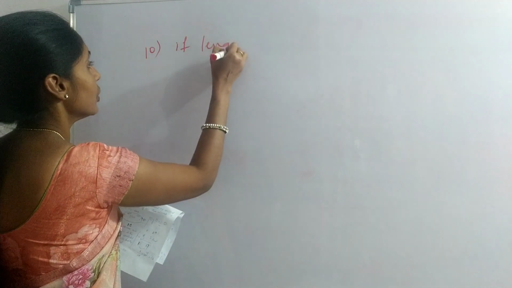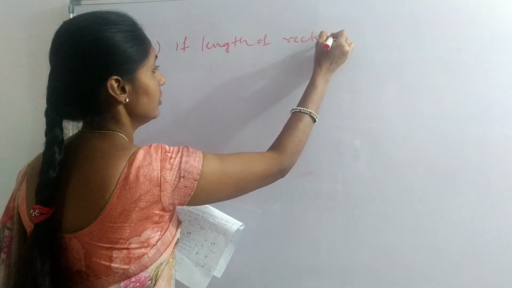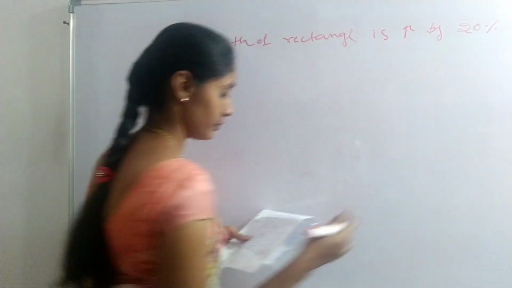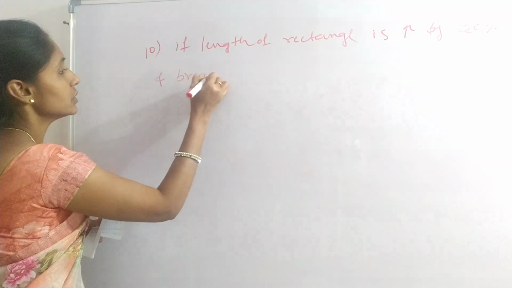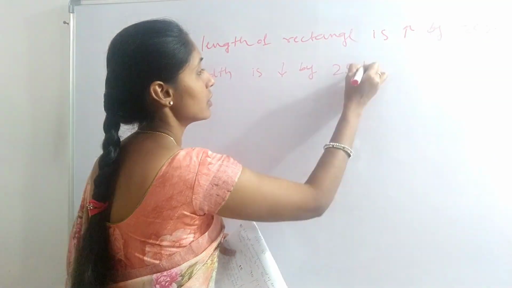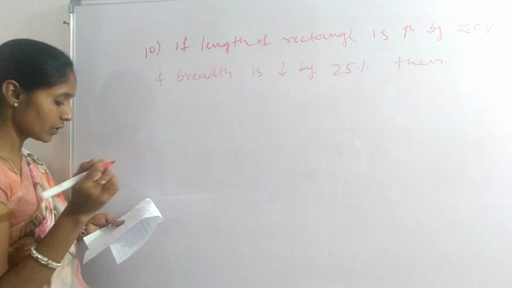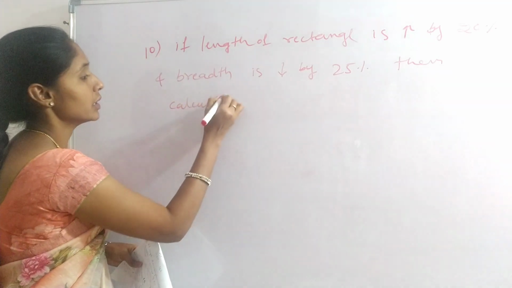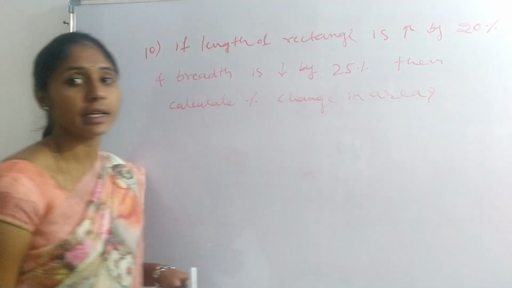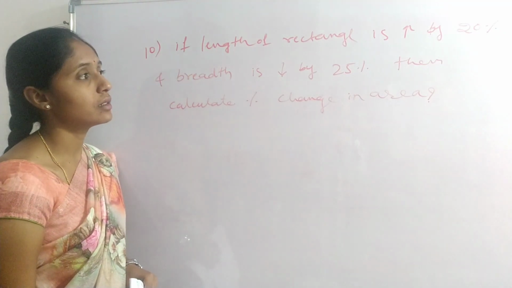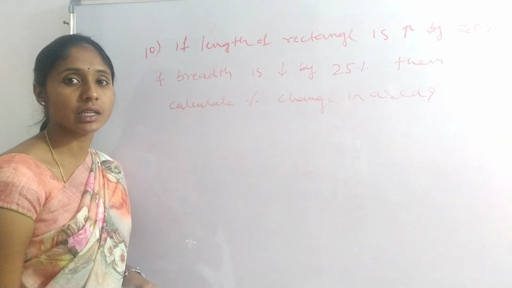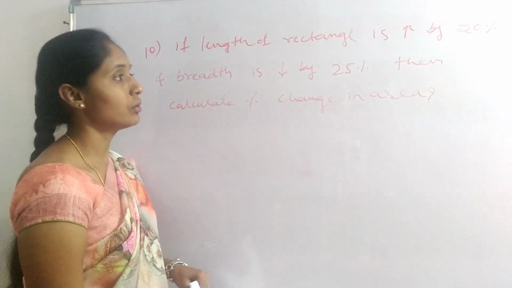If the length of a rectangle is increased by 20% and breadth is decreased by 25%, then calculate the percentage change in area. Here we can do it in two ways.